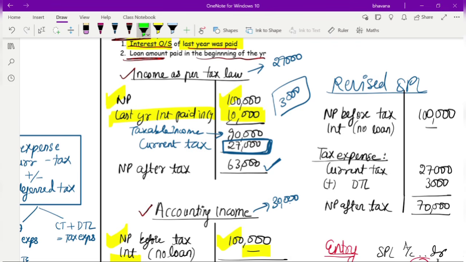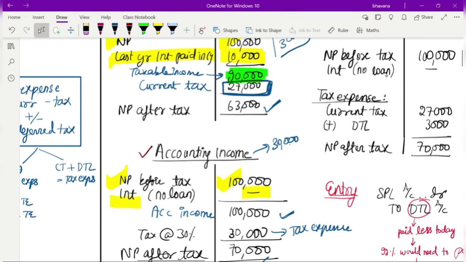If you look closely, you will understand it is due to the taxable income and the accounting income. Since your accounting income this time was more than taxable income, your tax expense is also more than your current tax. That means to the government you are paying only 27,000 rupees, but what you are booking in your books as per your accounting records is 30,000 rupees. What you give to the government is less than what you have booked in your books. So this is the difference of 3,000.